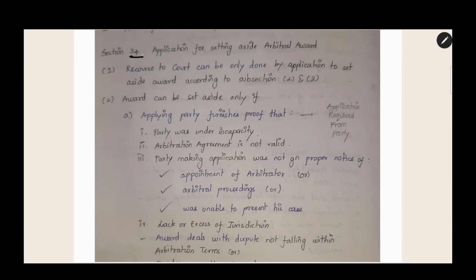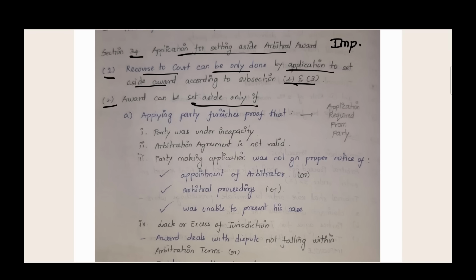The next section is section number 34, application for setting aside the arbitral award. This is the section which is very important for setting aside the award. You can go to court, and if you do not like the arbitral award, you can make an application and the court will decide and say whether the award is correct or not. Subsection 1: recourse to court can only be done by application to set aside the award according to subsections 2 and 3. How you have to make the application is given under subsections 2 and 3. The award can be set aside only on certain grounds, under what basis you can file the application. That is given here.